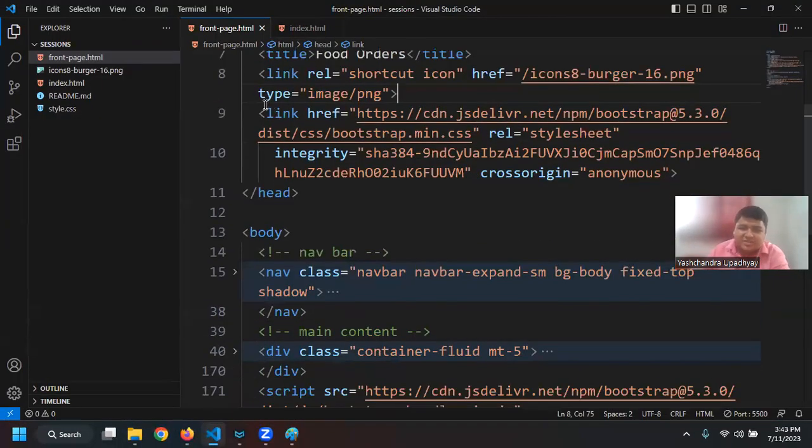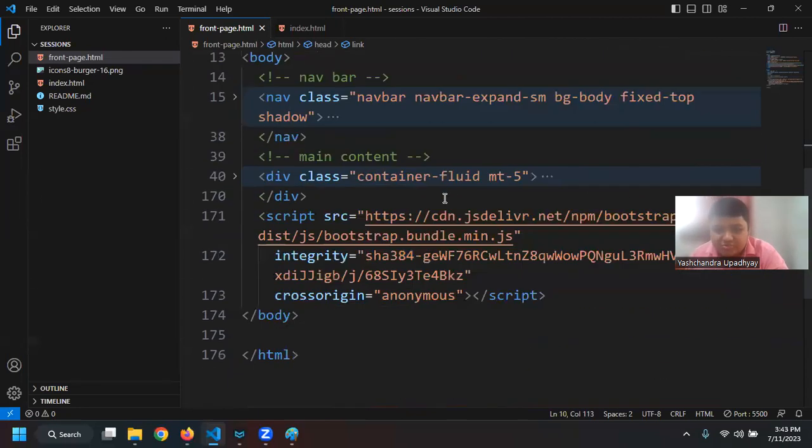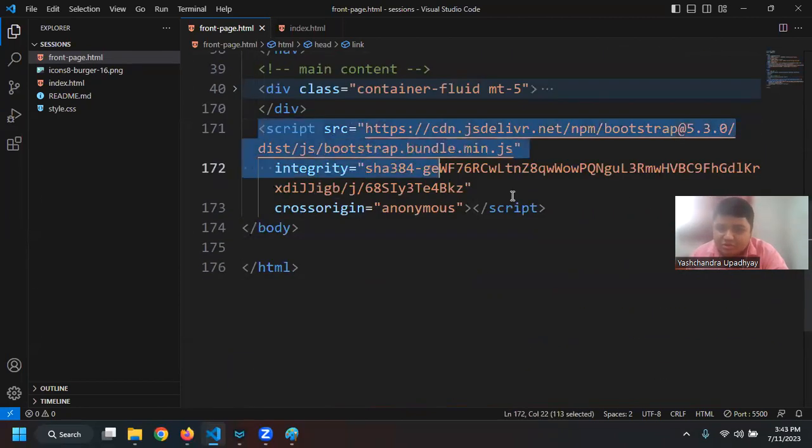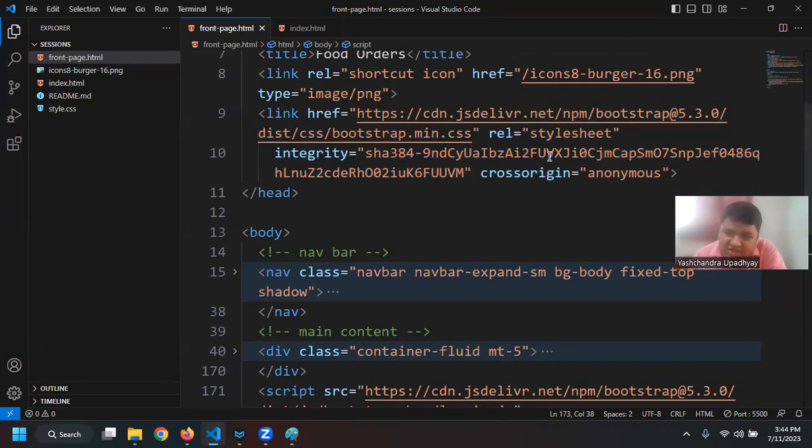Next up, we are specifying the CDN of Bootstrap CSS. Remember, I said that whenever you are applying JavaScript, that has to be at the end of your overall code. So first we are specifying the minified version of CSS basically, and then we are closing the head tag. Then metadata is done. This is all we had to do.